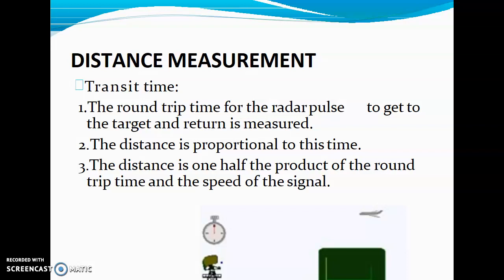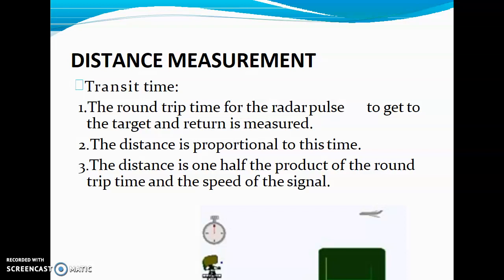The distance is proportional to time. The time taken is exactly or directly proportional to the distance. If the distance is more, the time taken is more. If the distance is less, the time taken will also be less. That means it's directly proportional to the distance.